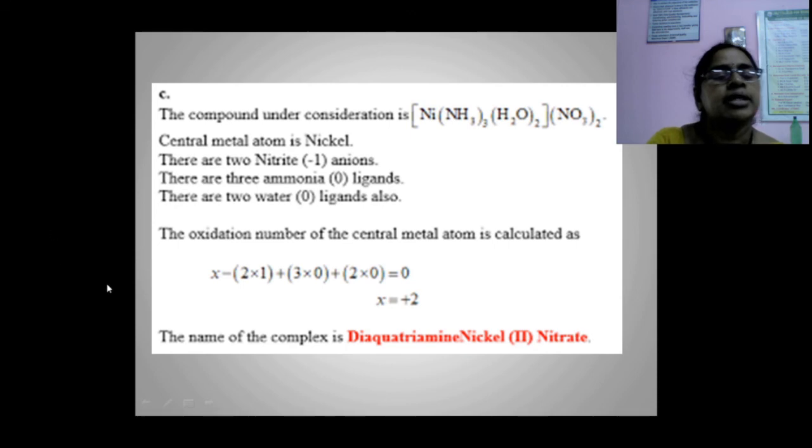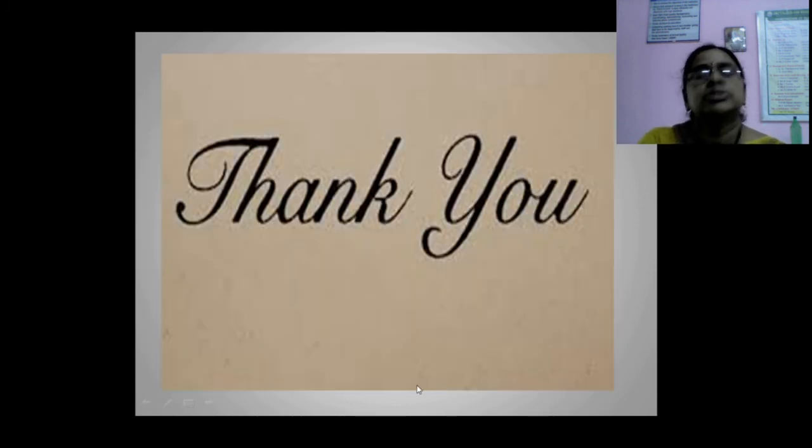Next, these are other examples where the oxidation number of the central metal atom is calculated like this. So, thank you.